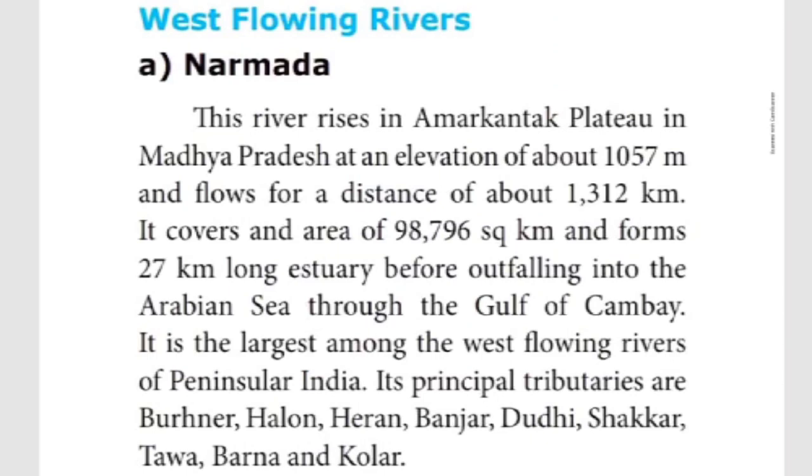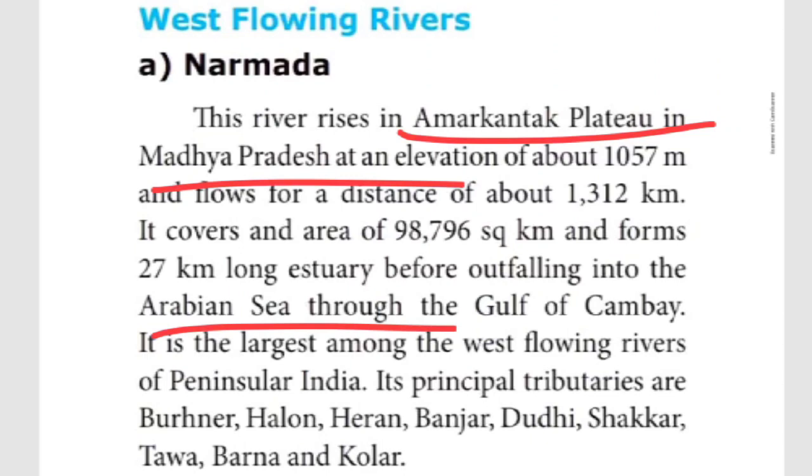East flowing rivers are just over. West flowing rivers, only two rivers are there, Narmada as well as Tapti. The Narmada river originates in the Amarkantak plateau in Madhya Pradesh, the central part of India. Finally it enters the Arabian Sea through the Gulf of Khambhat. Among the west flowing rivers, this river is considered the largest one.